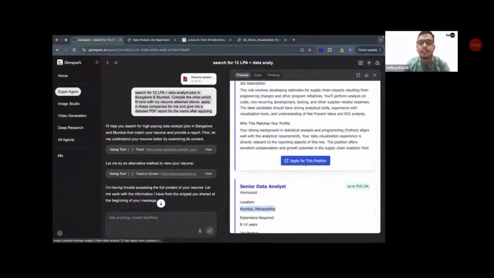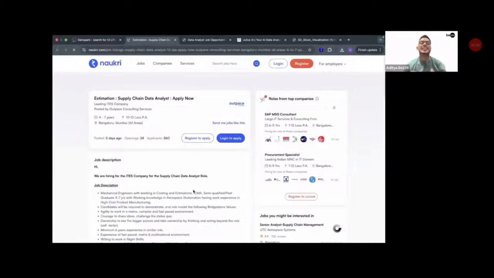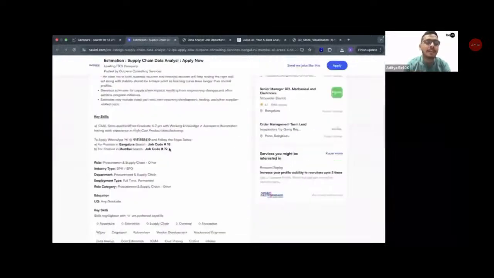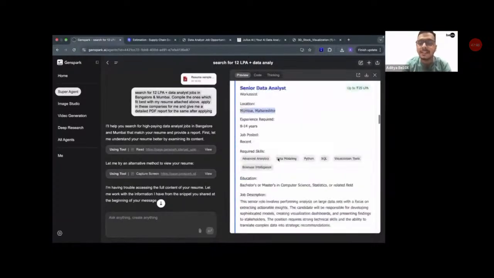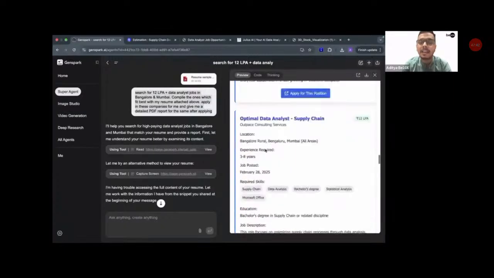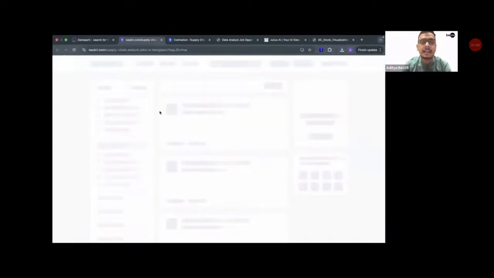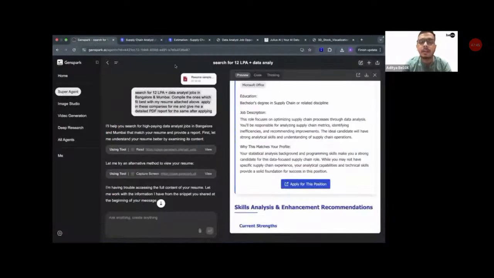And if I click on this apply for this position button, it will redirect me to the application link for this particular job as well. How many of you are absolutely mind blown? Type in an MB in the chat box if you're mind blown by this. Okay, application link opened right here in front of us. I click on apply, application link again opened.